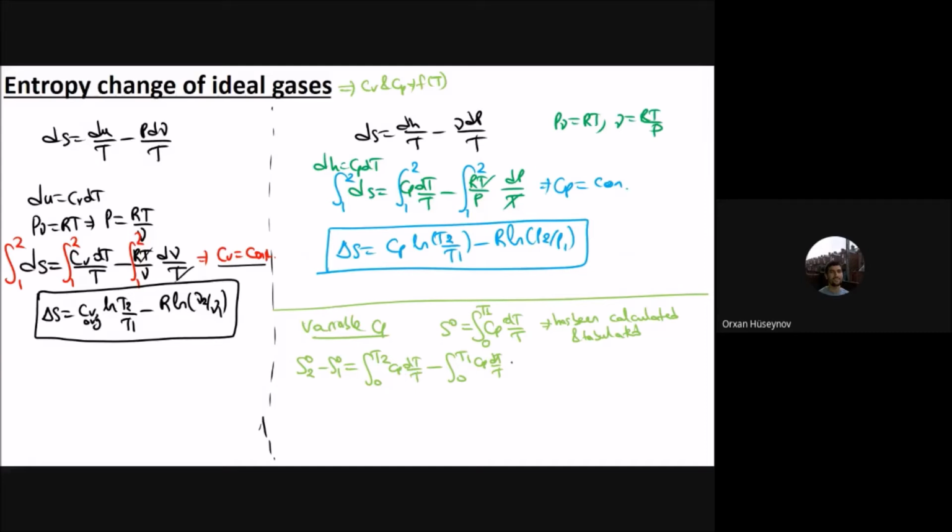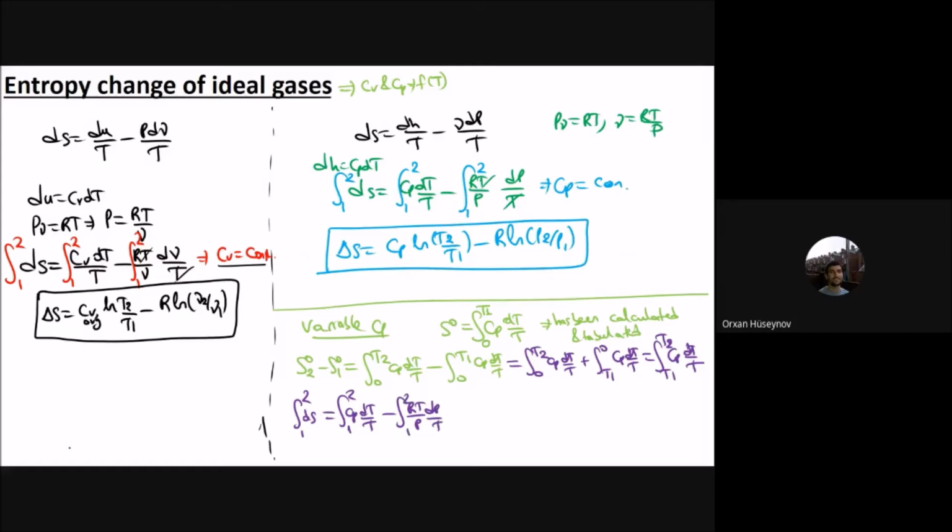Now for the integral rules, if you remember, the integral from 0 to T2 of Cp dT by T, I can add the integral from T1 to 0 of Cp dT by T. That is exactly equal to the integral from T1 to T2 of Cp dT by T, by the rules of the integral. This is the integral that I am trying to do. So you will have that ds from 1 to 2 is equal to the integral of Cp dT by temperature from 1 to 2, minus the integral of R dP by pressure from 1 to 2.